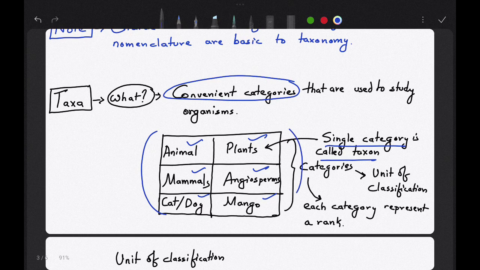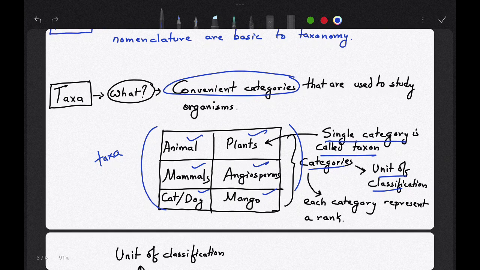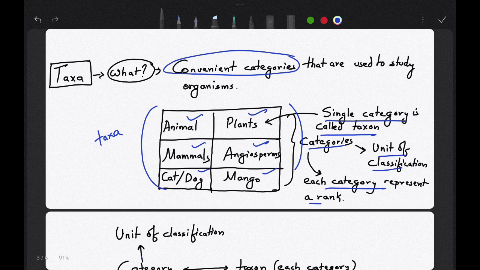All of them together form a plural nature, or plural in nature, called taxa. All taxons are called taxa. Okay. Categories are the unit of what? Unit of classification. If there is a question, which of the following are the units of classification, you will say, sir, categories. Each category represents a rank.